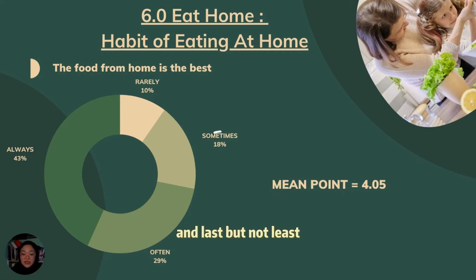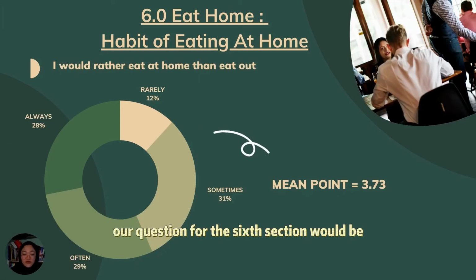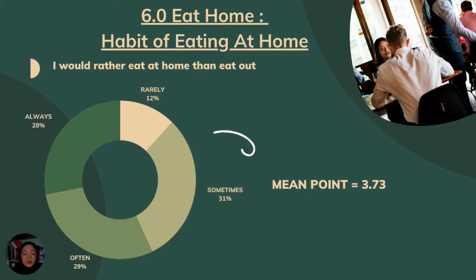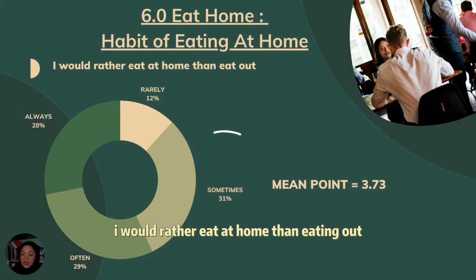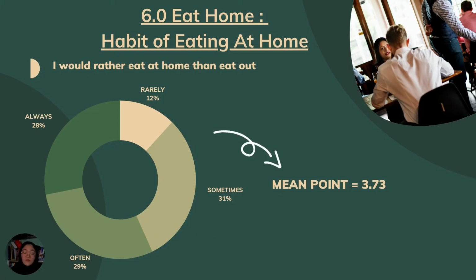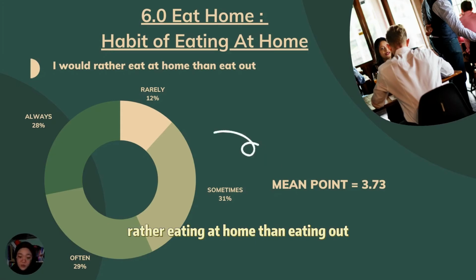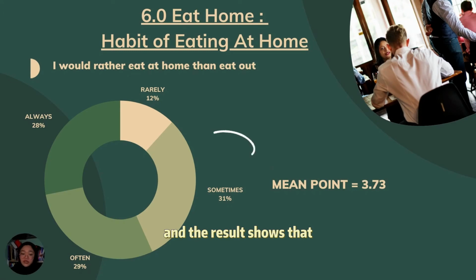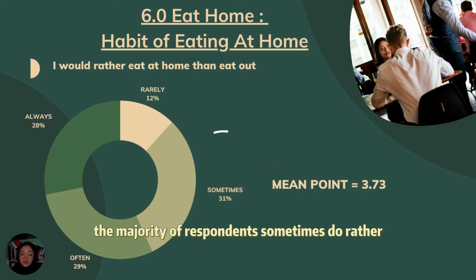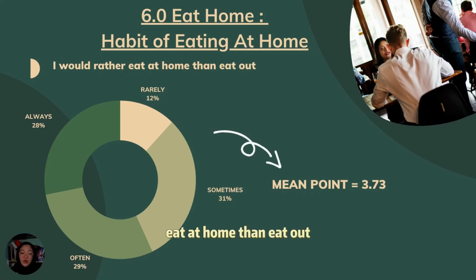And last but not least, our question for the sixth section will be, I would rather eat at home than eating out. As we can see, the graph shows the probability of respondents rather eating at home than eating out, and the result shows that the majority of respondents sometimes do rather eat at home than eat out, with a mean point of 3.73.